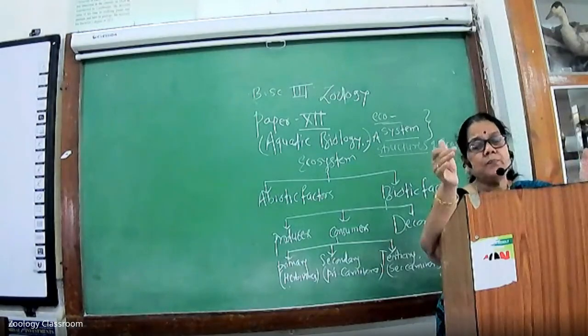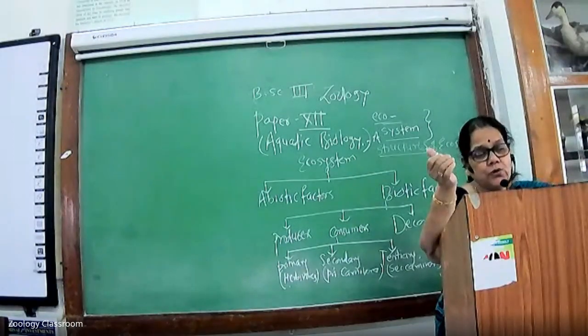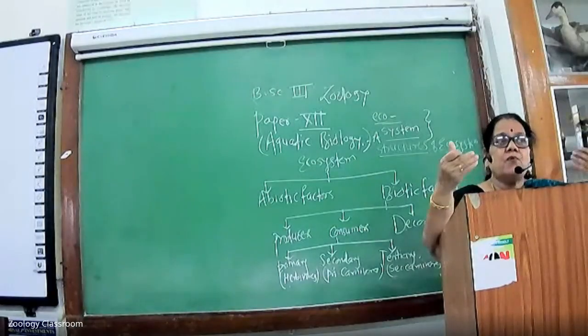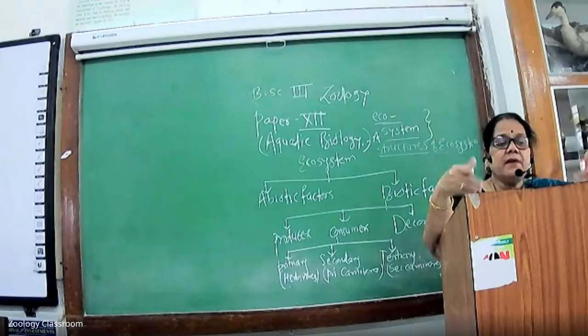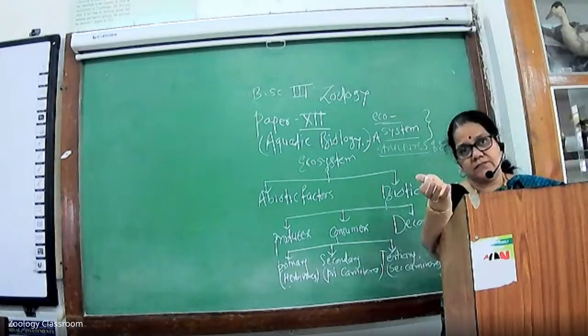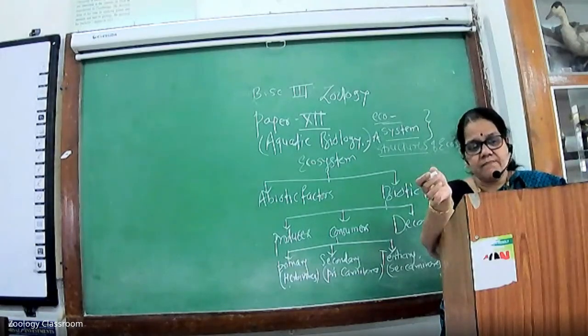A portion of this food is used by the producers for their growth and survival, and the remaining food is stored for the future. So this is the first point, the producers.